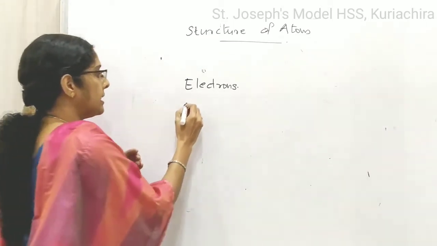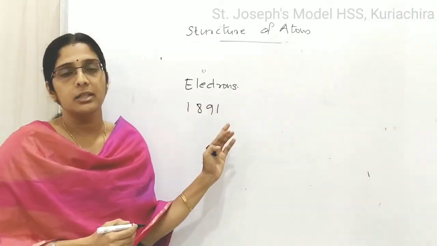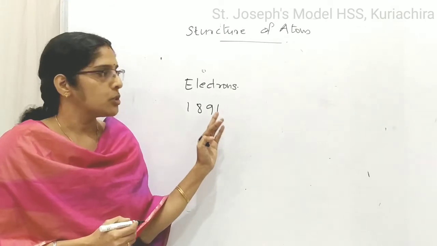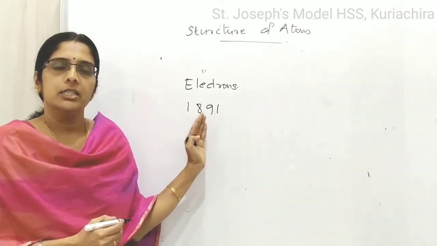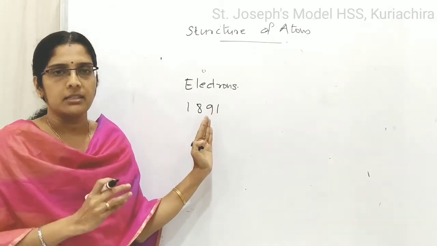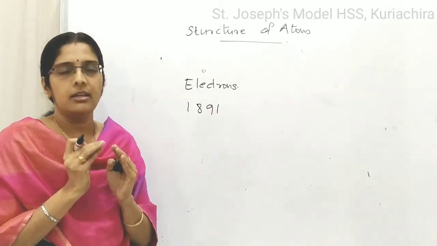So in 1891, electrons were discovered by J.J. Thomson. So this is the first subatomic particle discovered. J.J. Thomson discovered that these particles are present in the atom and they have very little mass.